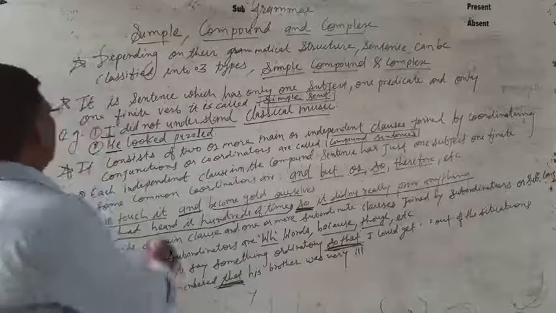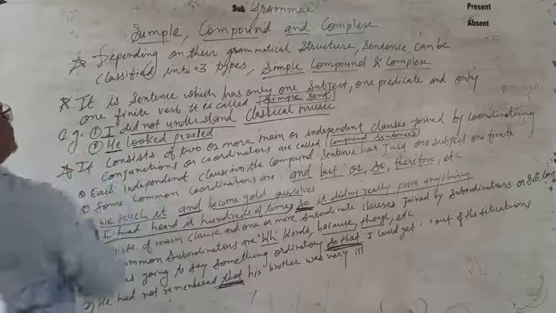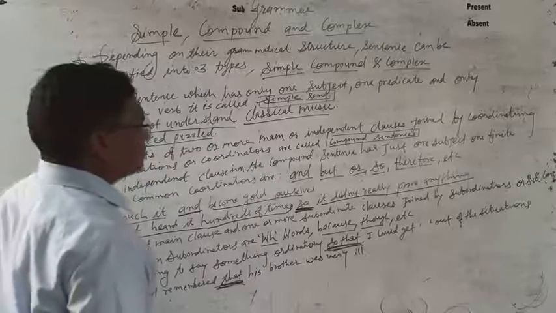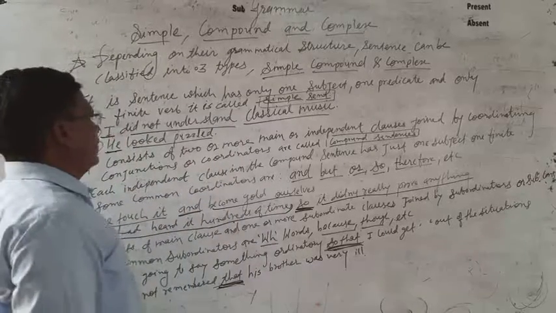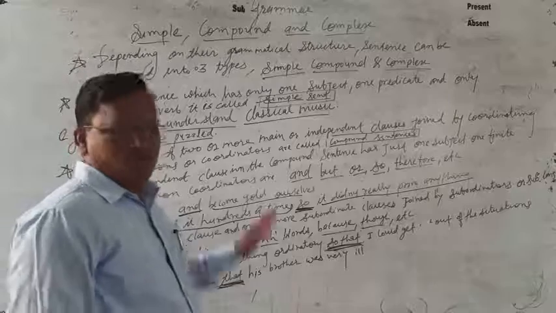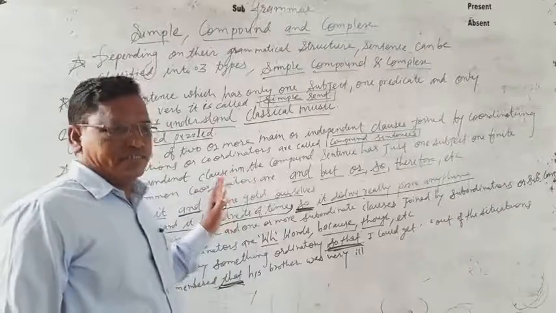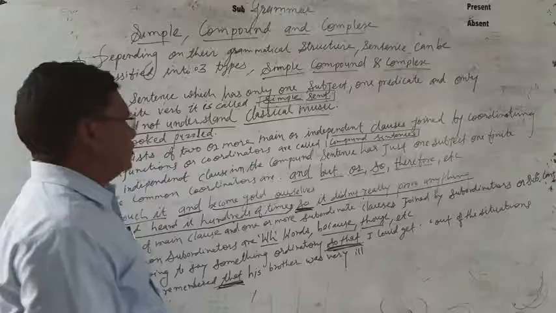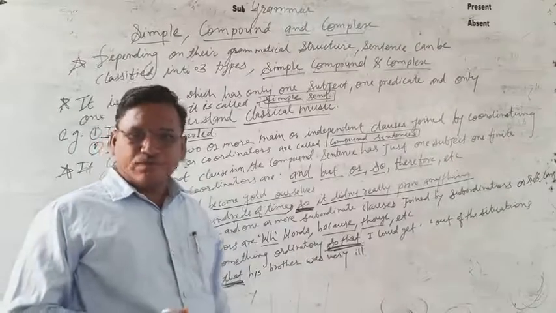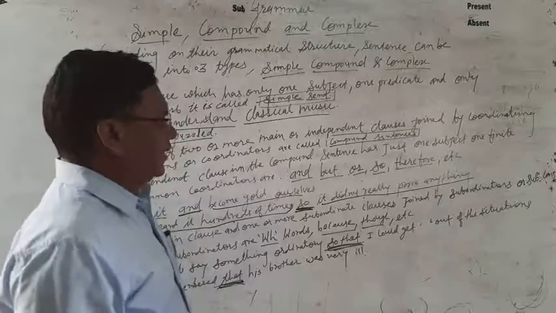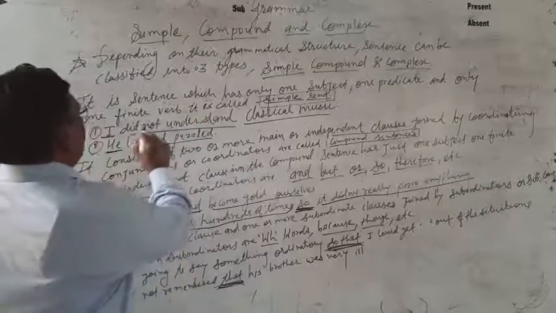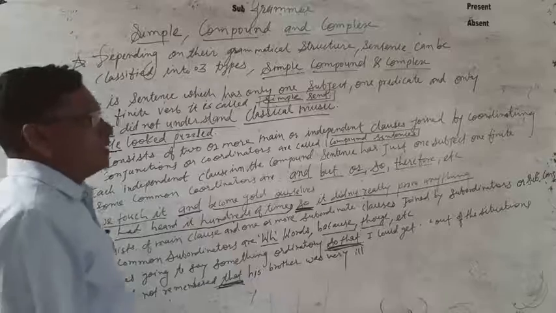Now see here, a sentence which has only one subject, one predicate, and only one finite verb is called a simple sentence. Let us discuss the simple sentence. A simple sentence consists of one subject and one predicate, and only one finite verb. It is called a simple sentence.